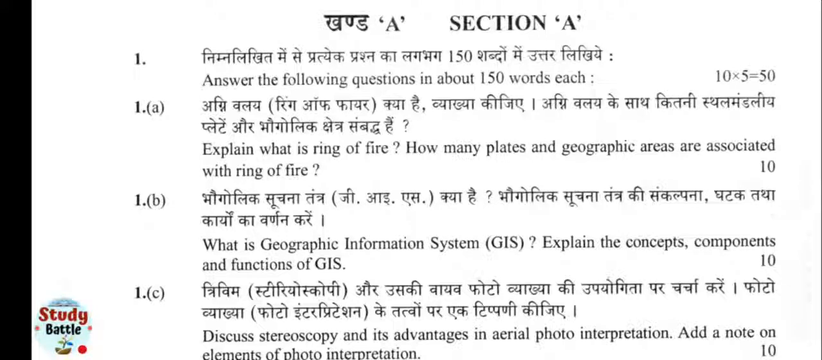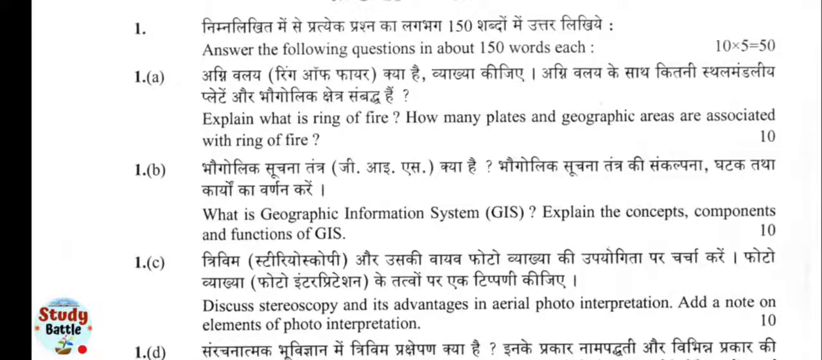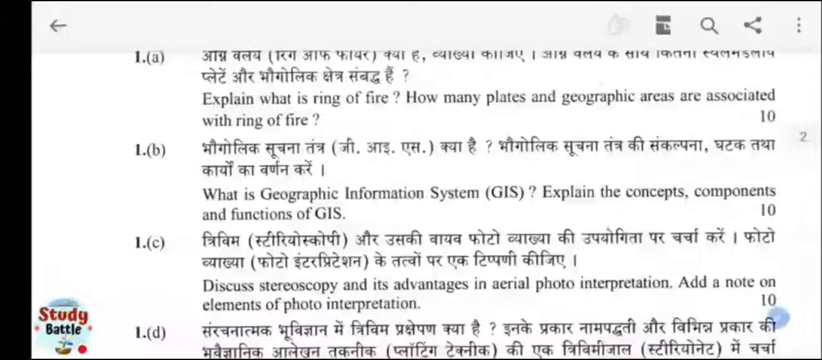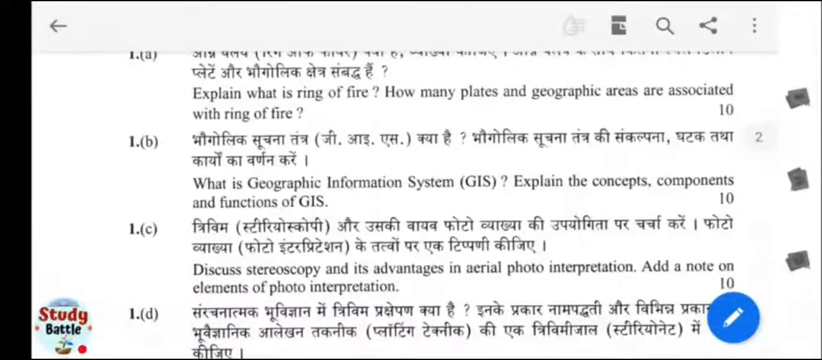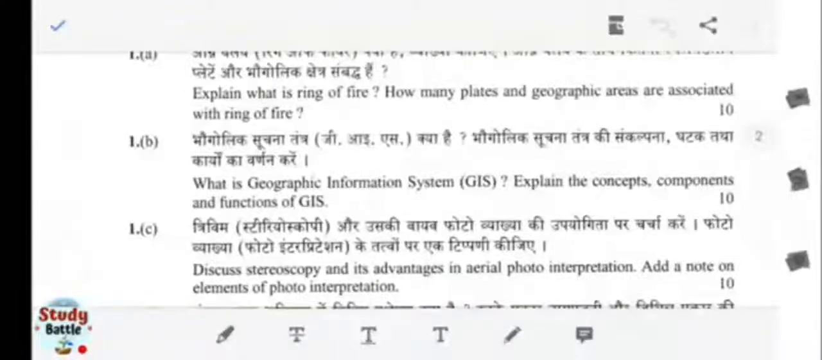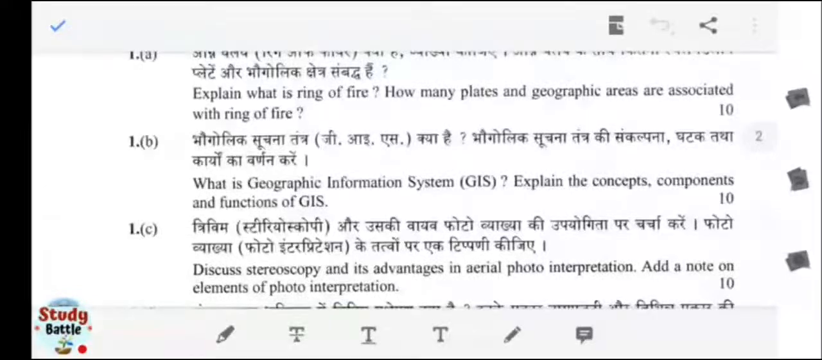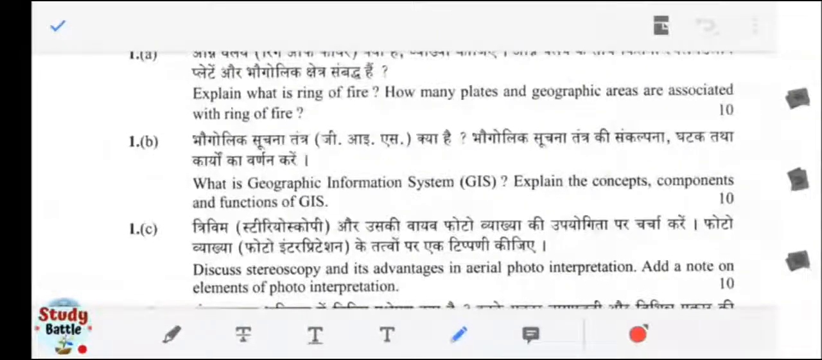So firstly we will talk about Part A. Question number 1 asks us to explain what the Ring of Fire is. You are aware it is a hot point for earthquakes. Different types of earthquakes occur, on the Richter scale up to 8, 9 and so on. So you have to explain what the Ring of Fire is. That's quite an easy question to understand.